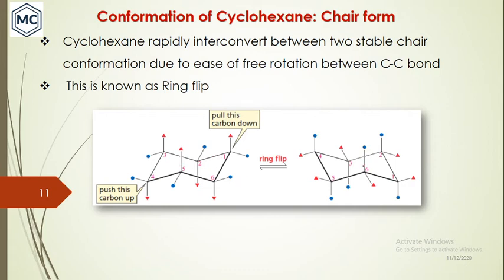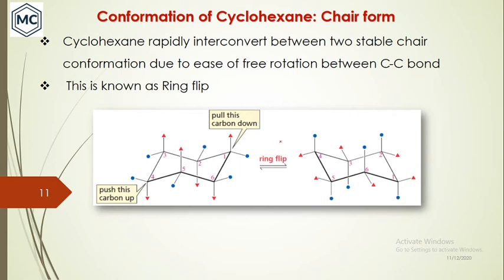The only difference in this case is you push this carbon up. That is called ring flip. If you push this up, it will come here, and you pull this carbon down, it will come here. At the same time, when you pull this one down, the axial hydrogens become equatorial, and the equatorial hydrogens become axial. That's the difference.